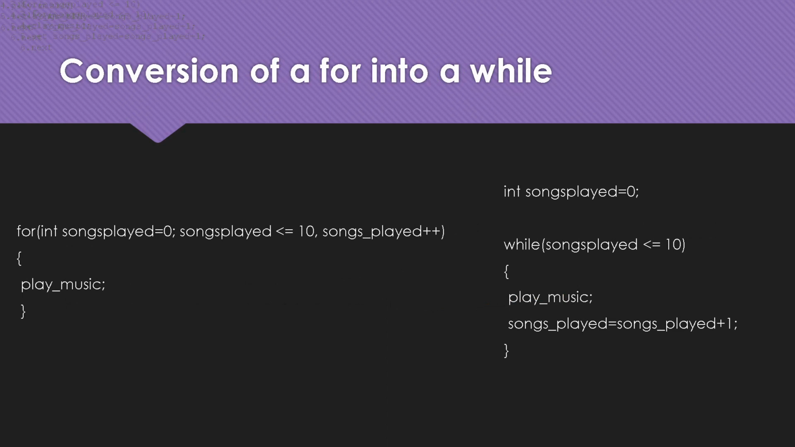Now over here we are converting a for into a while. Though we have seen it before in the example, the same example has been taken over here. I have taken songs played equal to 0, songs played is less than or equal to 10, songs played plus plus, and I am doing play music. Over here the same thing has been done. Songs played equal to 0 is initialized outside, the condition is inside the while parentheses, and then I'm saying play music and I'm incrementing it inside.